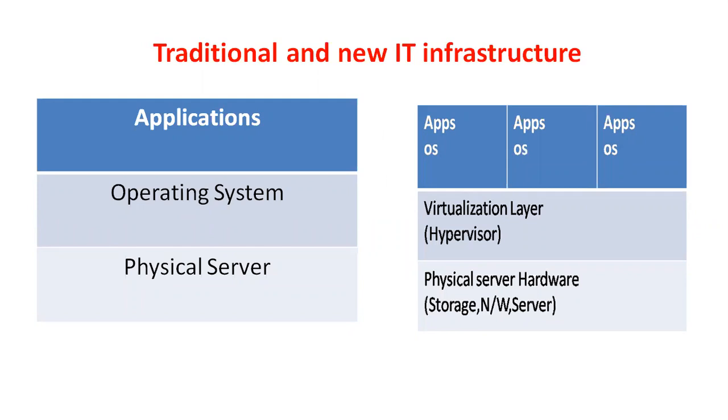Here, what is traditional server hardware, and how are you using the traditional server hardware, and how are you using the new IT infrastructure hardware? Nowadays, which type of IT infrastructure are you using? The traditional one is on the left-hand side. There is a physical server. On top of the physical server they install the operating system, and on top of the operating system you execute your application. That is the traditional process of server hardware. This is an application server, and it is physical server hardware.